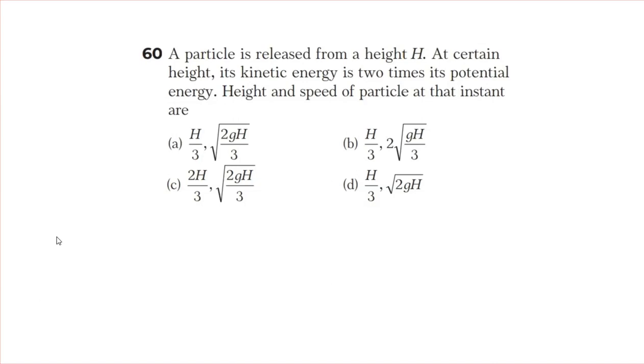Okay, so let's draw that. This is the tower, okay, at this ground level, and the body is projected downwards.